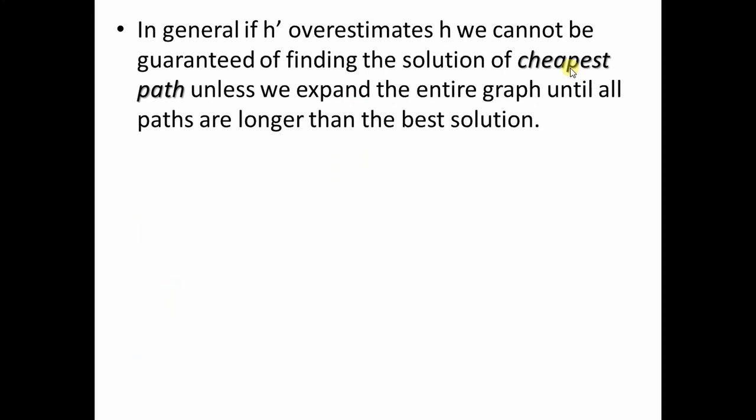In general, when h dash is overestimated, we cannot guarantee to find the solution of the cheapest path unless we expand the entire graph until all the paths are longer than the best solution.